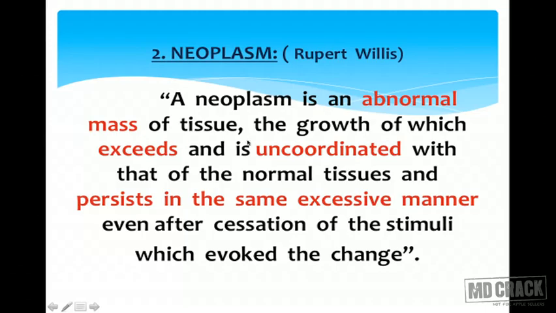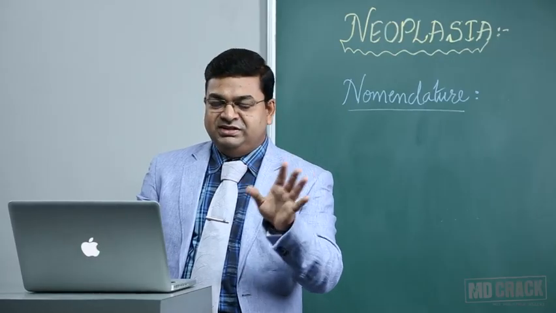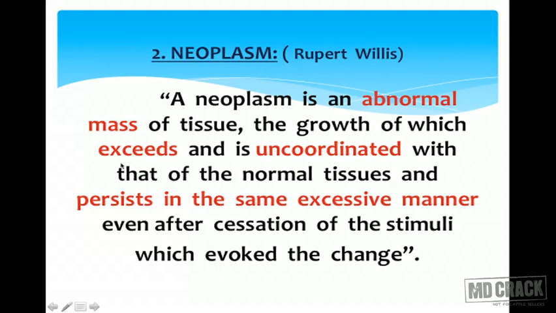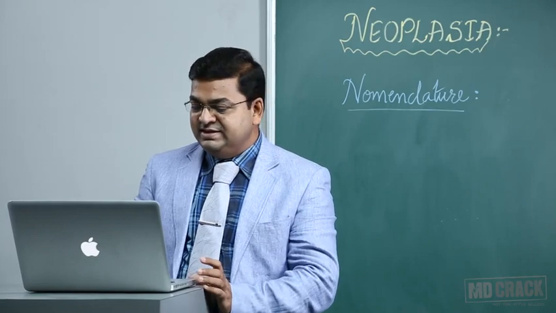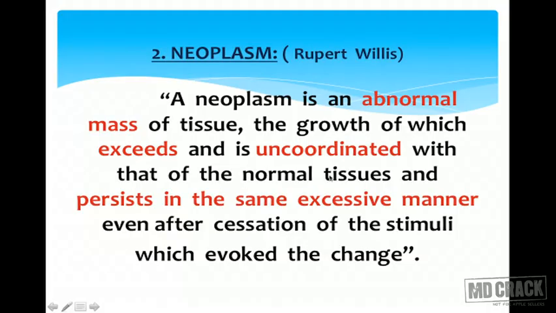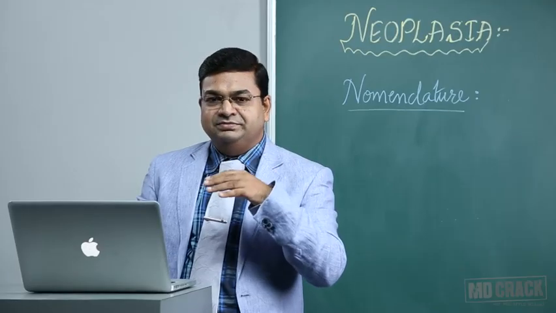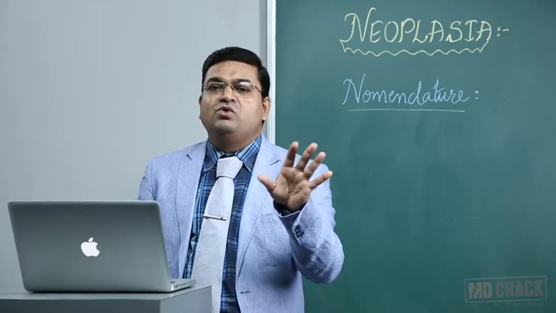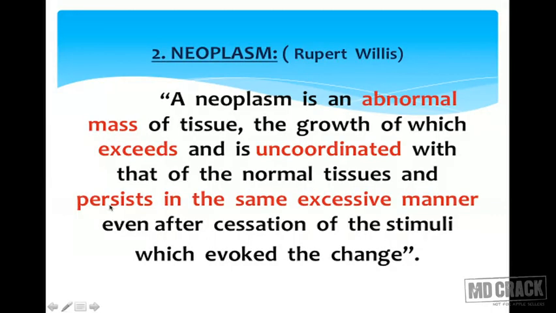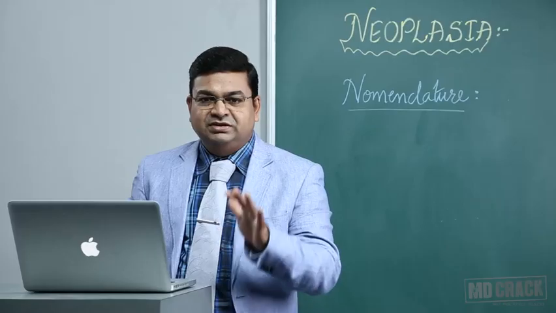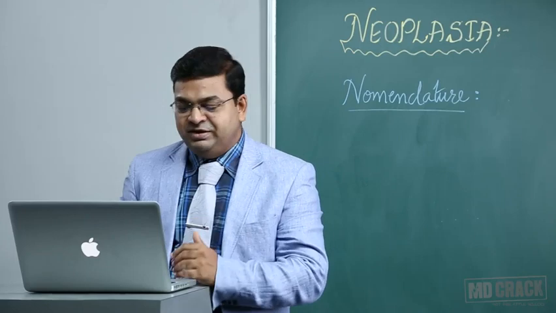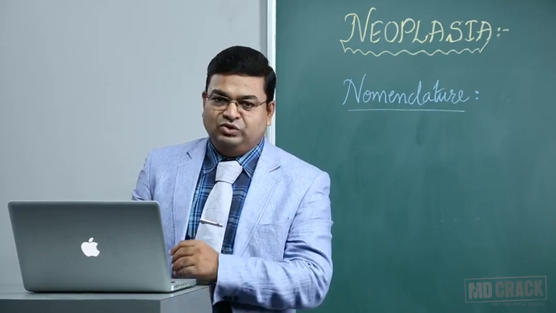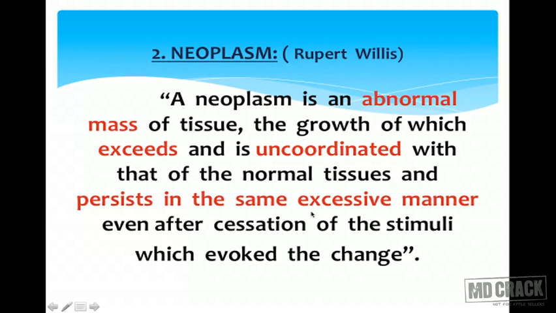So it is an abnormal mass of tissue. Tumors are always abnormal. There is nothing like physiological tumors. The growth of which exceeds and is uncoordinated: it is all uncoordinated, continuous proliferation of cells compared with the normal tissue. If you compare to the normal tissue, the tumor cells are growing, the growth is exceeding, and it is totally uncoordinated. Once the tumor is started, it persists in the same excessive manner. The growth rate will not come down even if you remove the stimuli. For example, even if you stop smoking, once the tumor is there, the tumor continues to grow. So it persists in the same excessive manner even after the cessation of the stimuli which evoked the change.